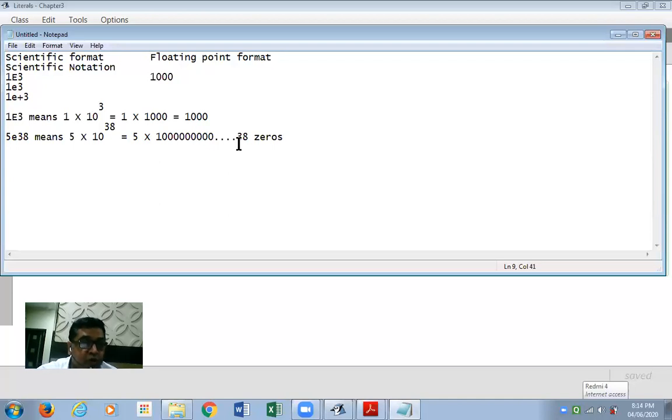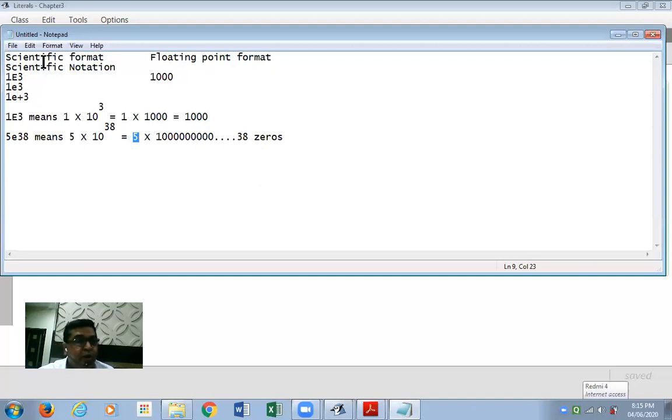In case of 10 raised to 38, the value would be 1 and after that 38 zeros. Counting the 1 and the 38 zeros, that value would be 39 digits, and that further multiplied by 5.